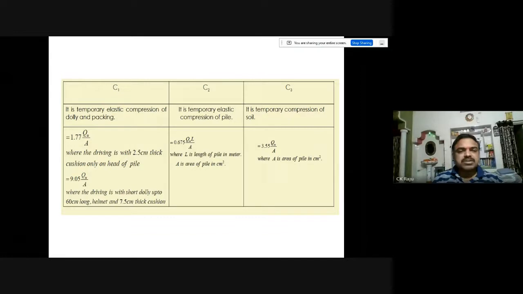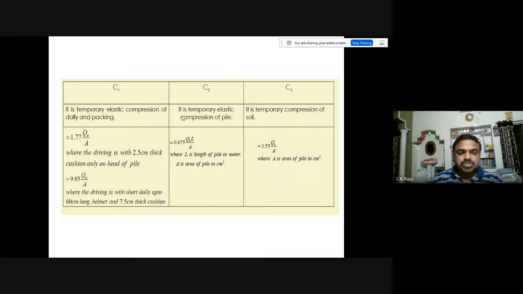C1 is the elastic compression of dolly and packing, C2 is that of the pile, and C3 is that of the soil. C1 can be estimated by an empirical formula: it is equal to 1.77 Qu by A where the driving is with a 2.5 cm thick cushion only on the head of the pile. It is equal to 9.05 Qu by A where the driving is with a short dolly up to 60 cm long helmet and 7.5 cm thick cushion.